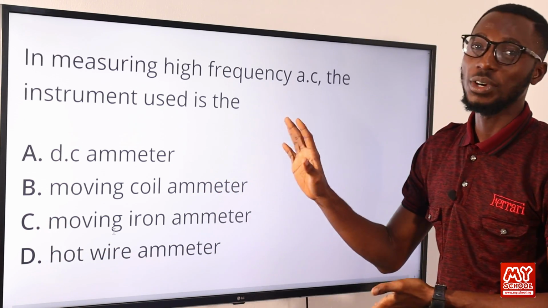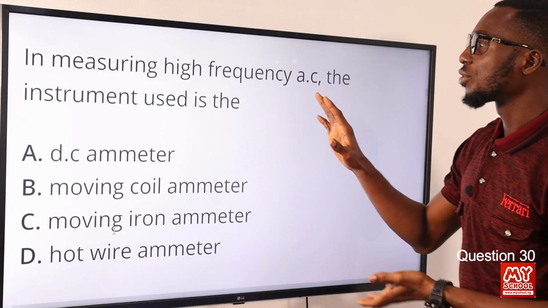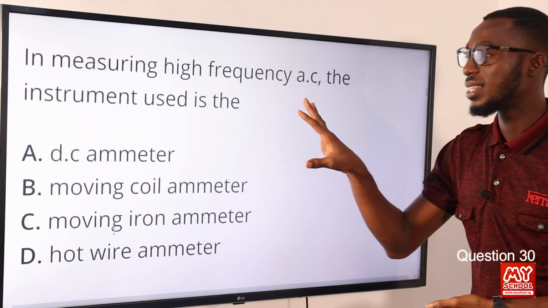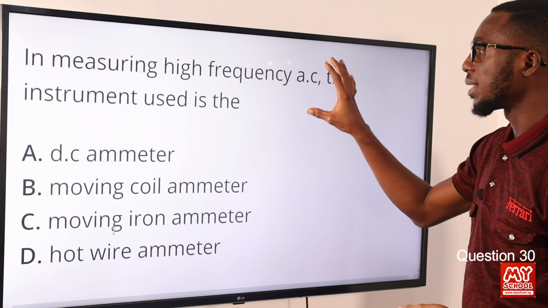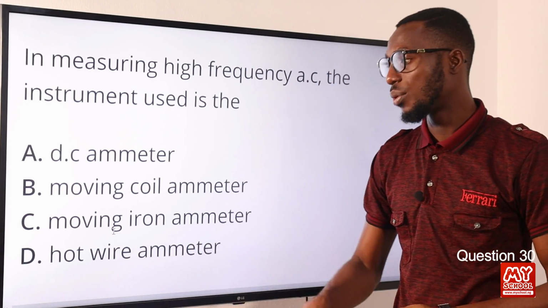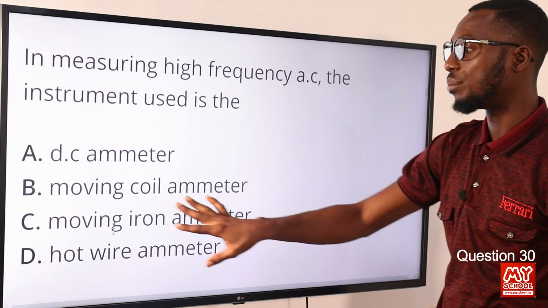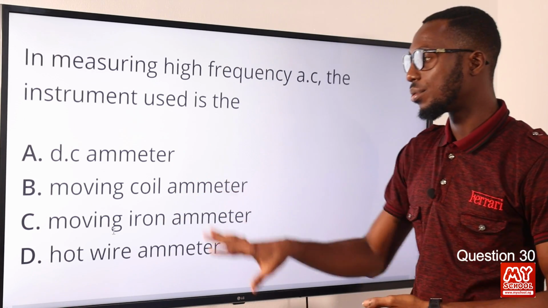So join me as we solve question 30. In measuring high frequency AC, alternating current, the instrument used is what? So when it comes to measurement of AC, we have the hot wire ammeter, the moving iron ammeter, and the moving coil ammeter. I'm going to stay with these three.